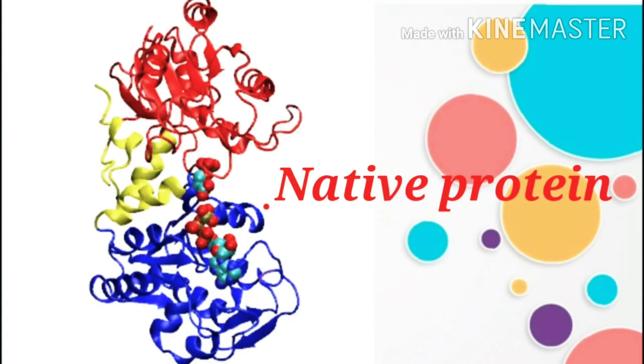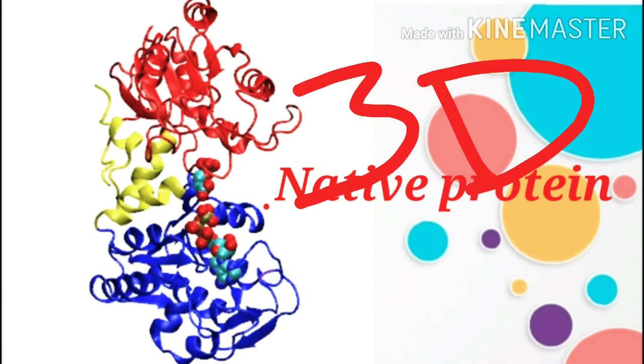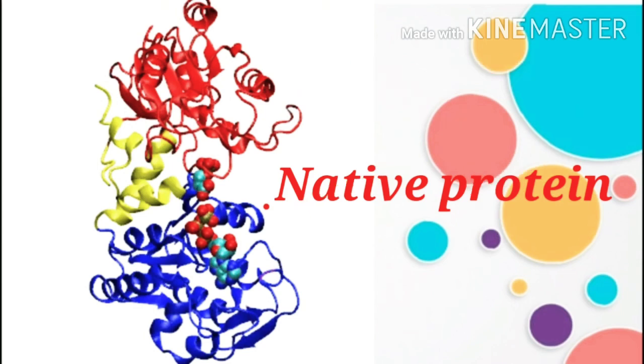Let us see the diagram. This is the structure of the native proteins. This structure is a three-dimensional structure. Because of the structure, it exhibits biological activity.